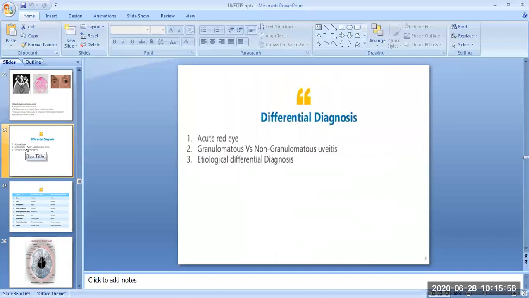Then we come to the differential diagnosis. Anterior uveitis should be differentiated from the acute red eye. Acute iridocyclitis must be differentiated from other causes of acute red eye, especially acute congestive glaucoma and acute conjunctivitis.